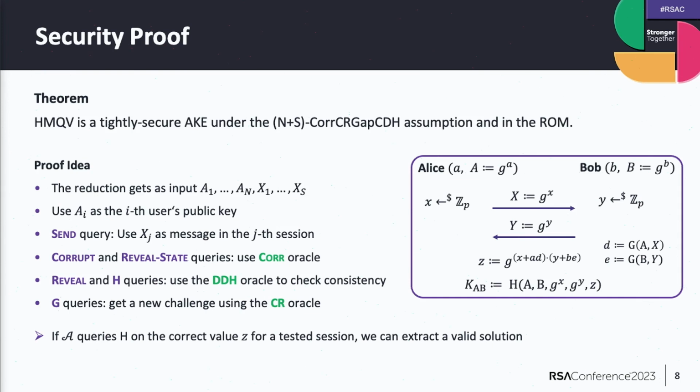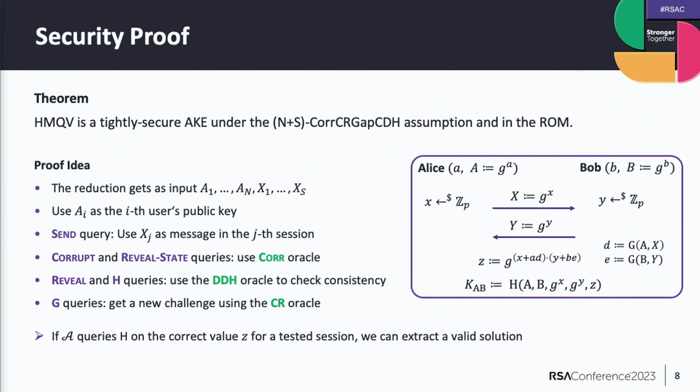It turns out that if now A queries the random oracle H on the correct value of this value Z of the protocol, then this is directly a solution to the problem we had. So we have shown that if the adversary manages to break the HMQV protocol, then we can use this to solve the assumption I just told you.